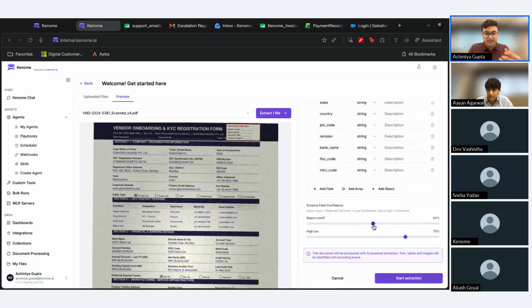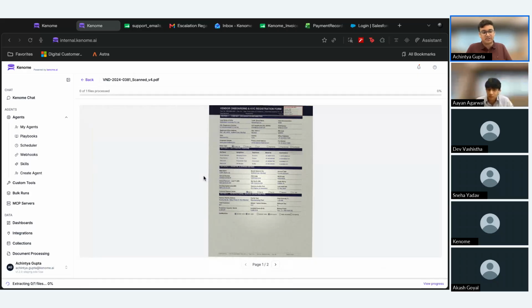I can set maybe some field confidence scores to understand if any field extraction is below a 75% confidence, that specific field should be rejected. And then I can just click this start extraction button. Once this extraction completes, we'll see what the actual result looks like over here.